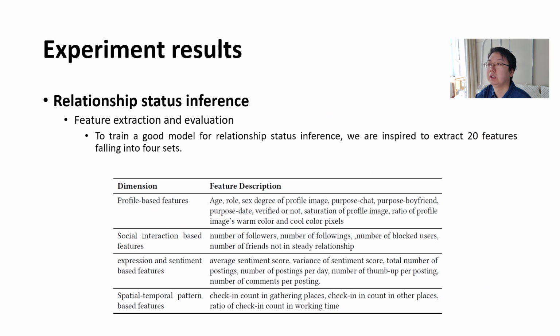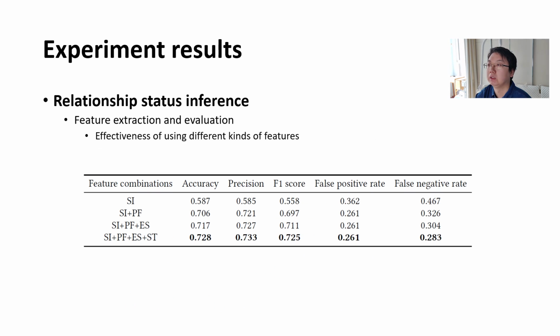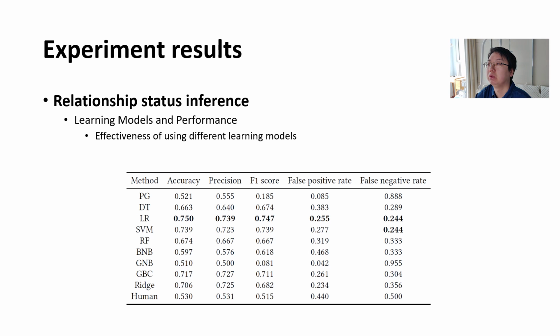After correlation analysis, we show how to apply learning models for relationship status inference. We extract 20 features falling into our four sets, as shown in this table. We have discussed the effectiveness of using different kinds of features. From this table, we can find that the combination of all features has the best performance. We have further tested many learning models. Among these models, logistic regression gets the best performance.